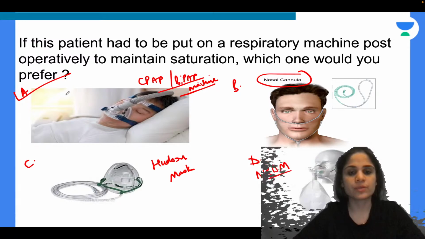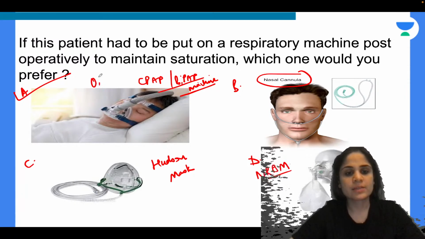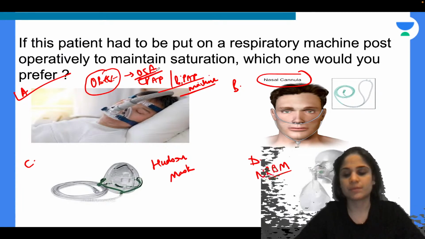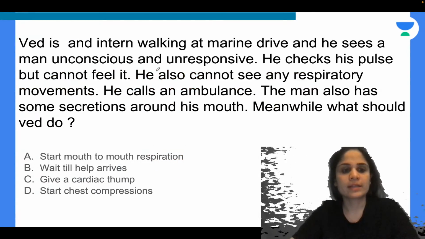Alright, so that is how we use a CPAP or a BiPAP machine, specifically used in obese patients who have obstructive sleep apnea. Alright, okay, next question.